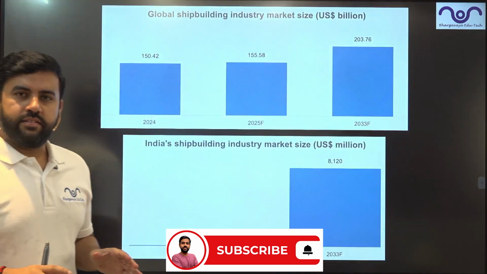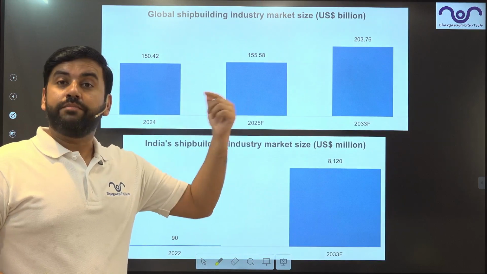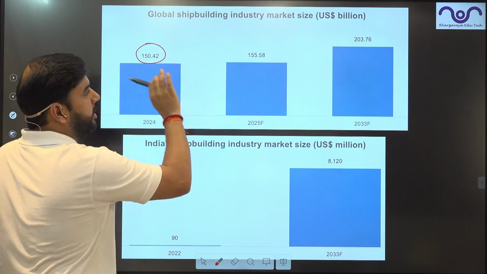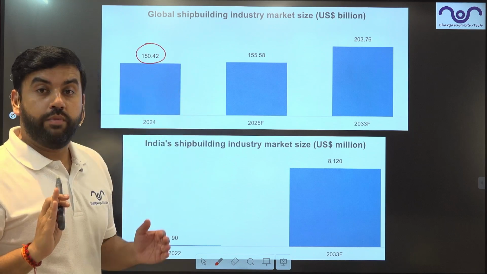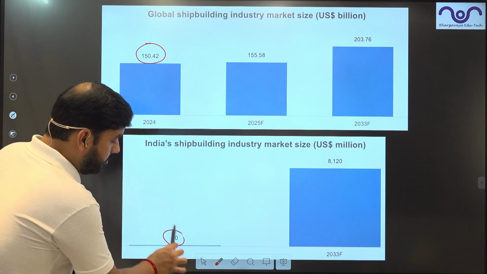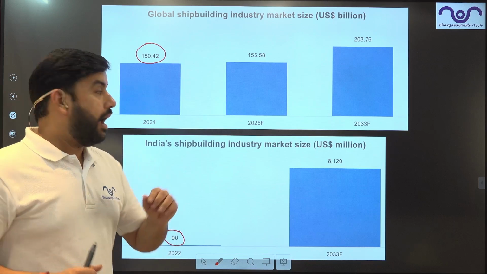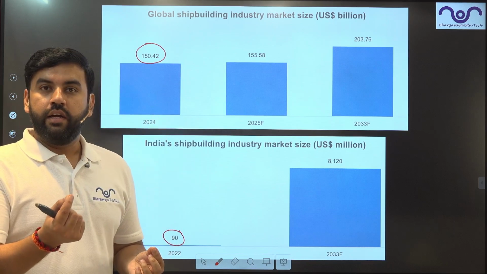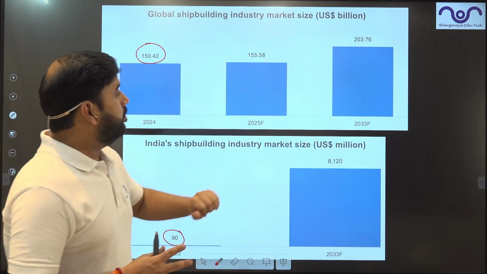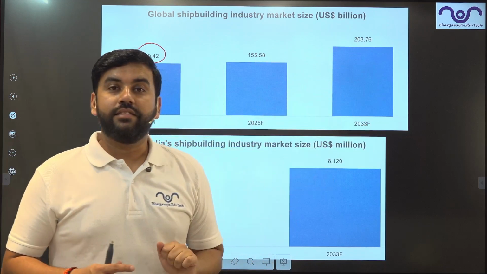This is the present status, where India stands right now and what globally we are aspiring for. Now you can see through this table. This is the present status. $150 billion is the current valuation of the shipbuilding industry in the world. How much does India have? Not even 100 million. Yes, guys, we are not even close to 1% of that industry. It is aspiring to become around 155 and will cross $200 billion in the next 7-8 years.